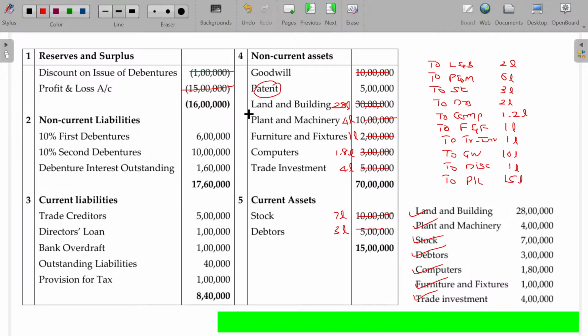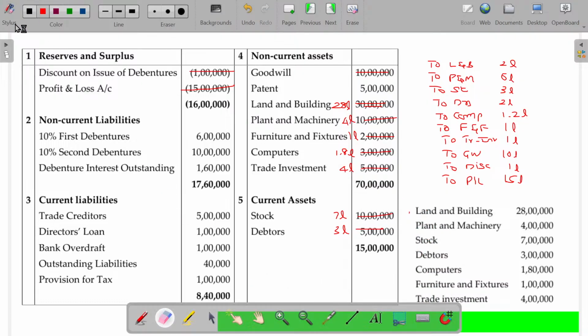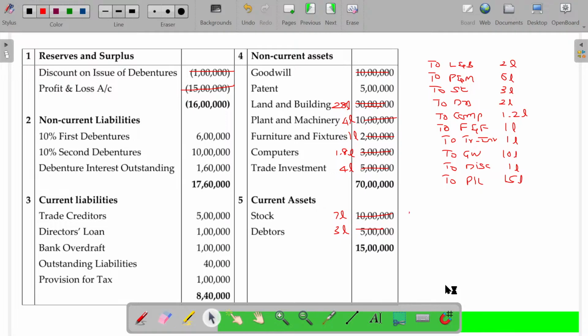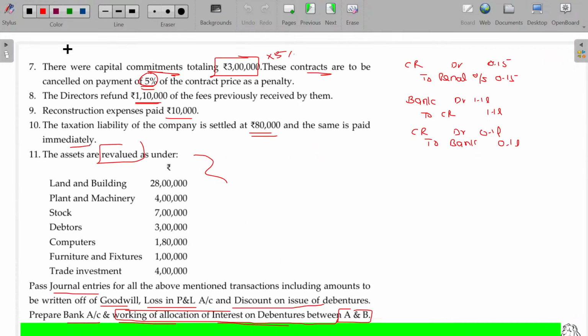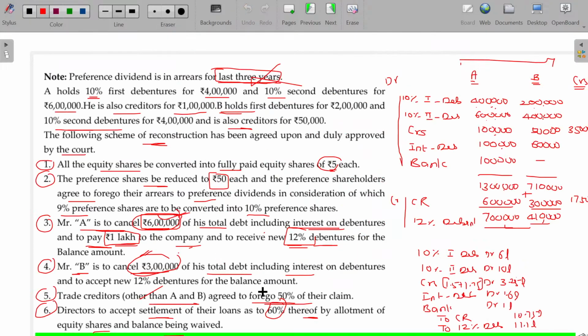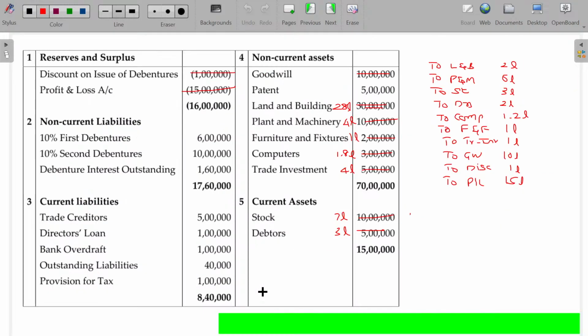Patent should also usually be not worth anything. We'll check if any statement is given regarding that or not. As such, we have completed all these things. Let's cross verify if anything is missed. Do we have any information regarding patent? The above mentioned amounts are okay: write-off of goodwill, profit and loss, discount. So we have completed three. Find out if there is any balance in the CR. In that case, you can use the CR for writing off any intangible assets, including patent. Otherwise, leave it as you wish. There will not be any problem here, you will not get any negative mark in this.